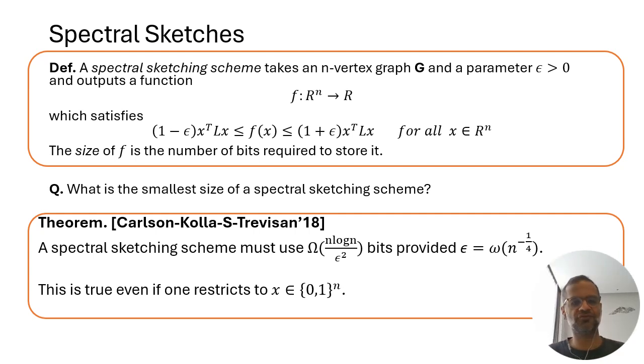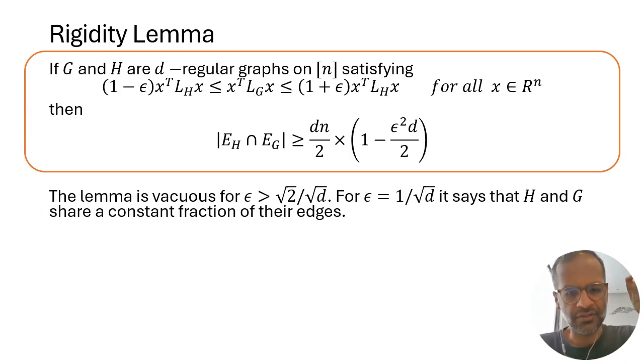So I'll tell you the proof of this, which is very short. The proof is based on this key lemma called the rigidity lemma. And here's what it says. If you have two undirected, unweighted d-regular graphs, G and H, on the same vertex set, 1 through n, with the property that their Laplacian quadratic forms are 1 plus epsilon multiplicatively close for all real vectors,